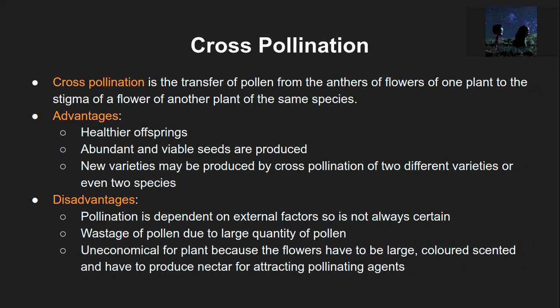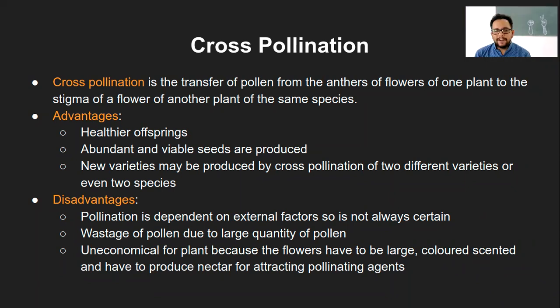Okay, so the second advantage is the abundant and viable seeds which are produced. Again, the same point here, because of cross pollination, better genes are coming together, or rather the genes are coming together from various species. So whatever weaker characteristics there are, they are getting diluted.